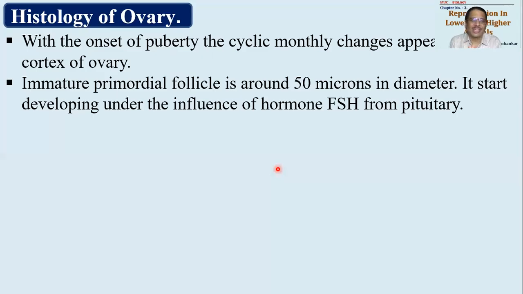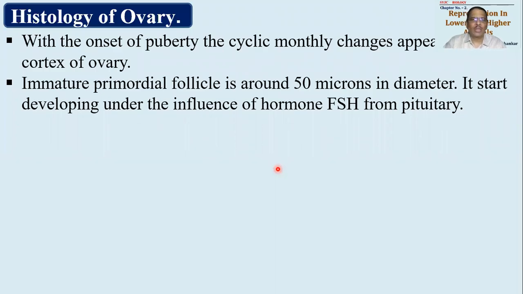Now the remaining follicles are called primordial follicles, and each primordial follicle will be around 50 microns in diameter. Hope you understand, 1 micron is the 1,000th part of a millimeter. So it is very small. It is not possible to see with the naked eye.